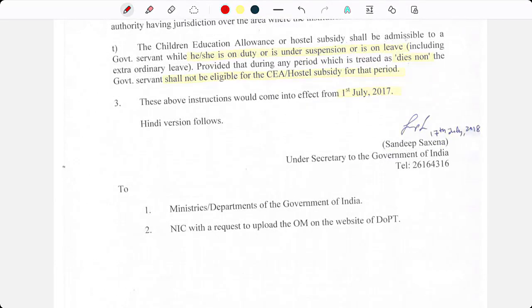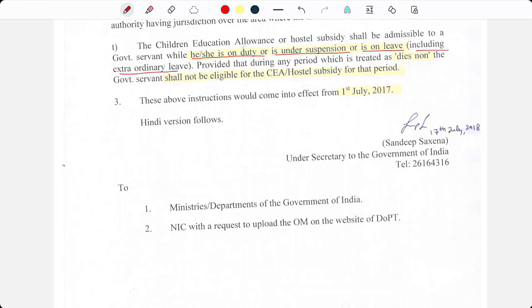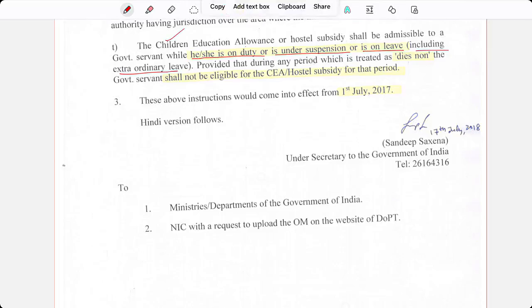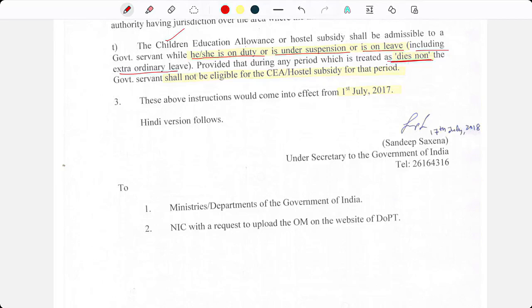CEA or hostel subsidy shall be admissible to a government servant while he or she is on duty or is under suspension or is on leave, including extraordinary leave. So even if the government servant is on leave or suspension, he'll be eligible for CEA. But here the only exception is the period of dies non.